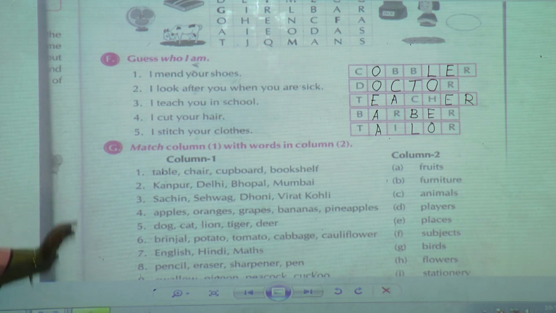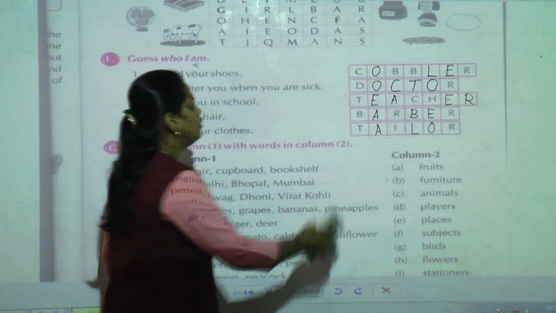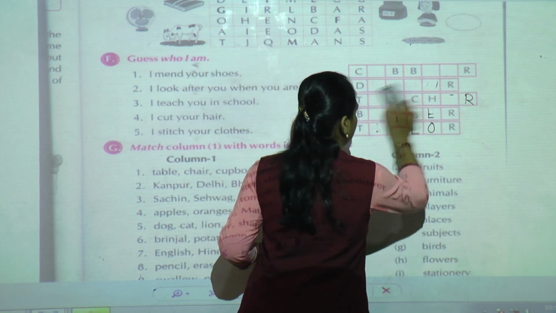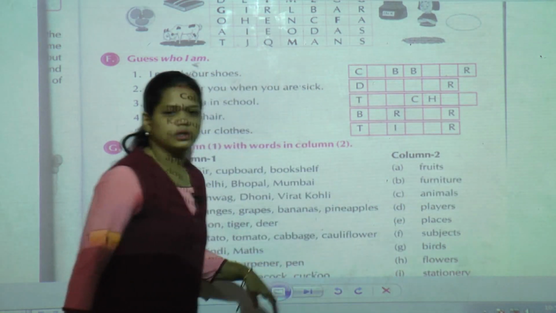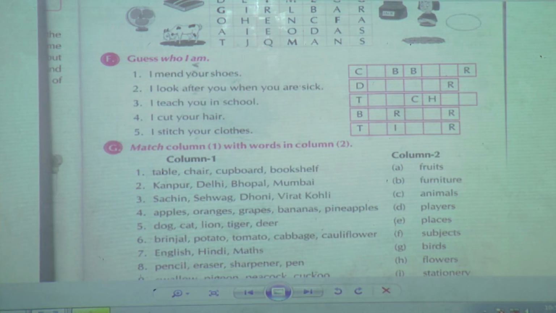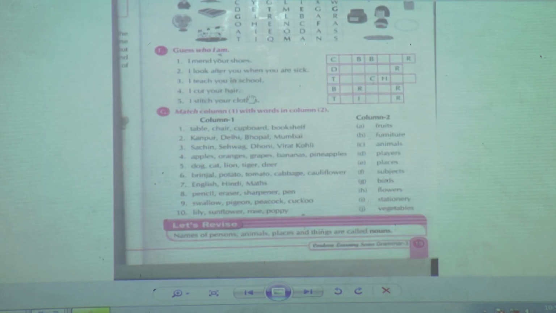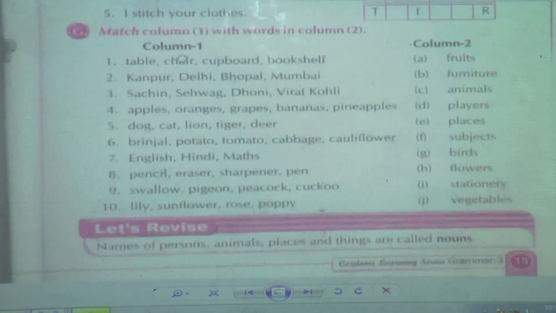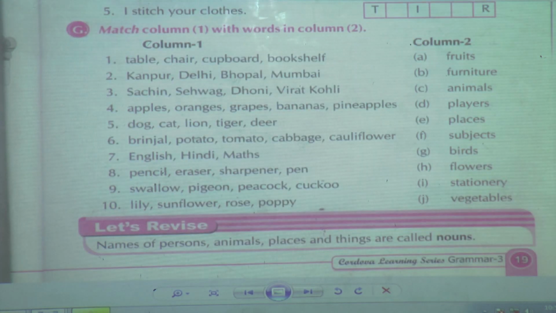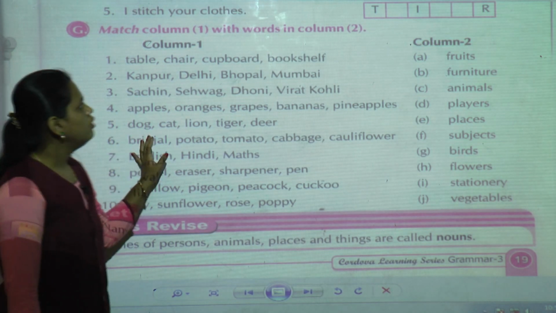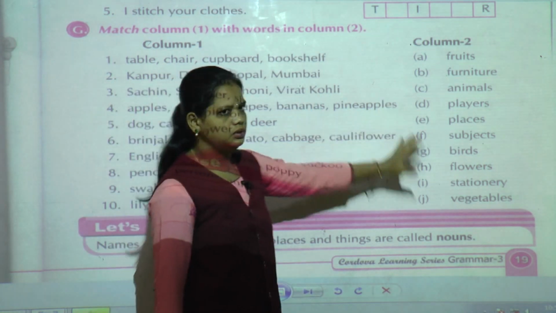Now the last question it is given, we have to solve it. See, last question is match column A with the words in column 2.